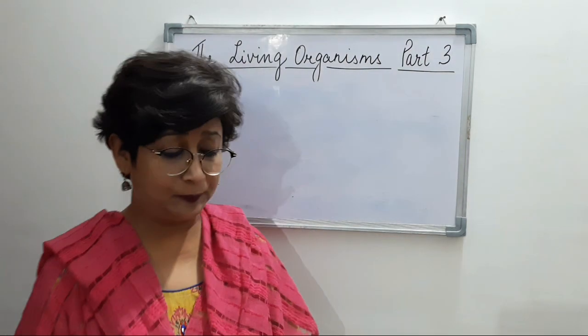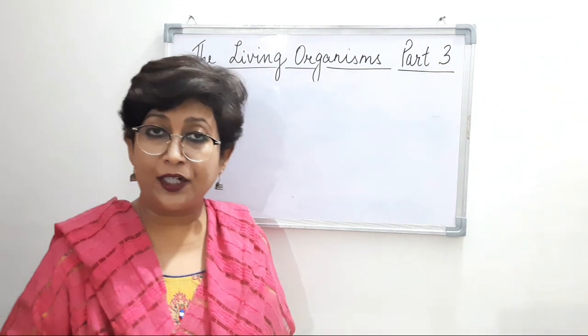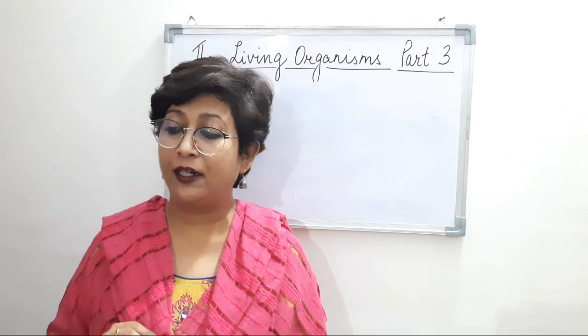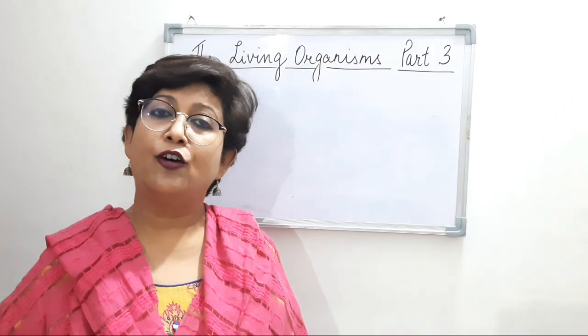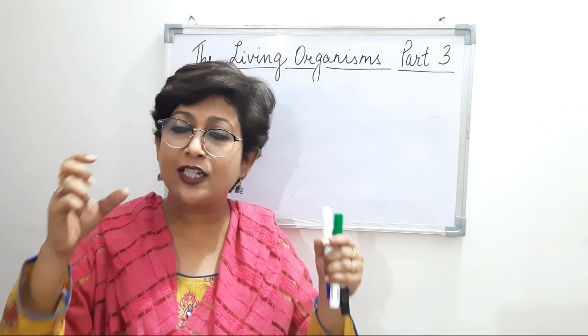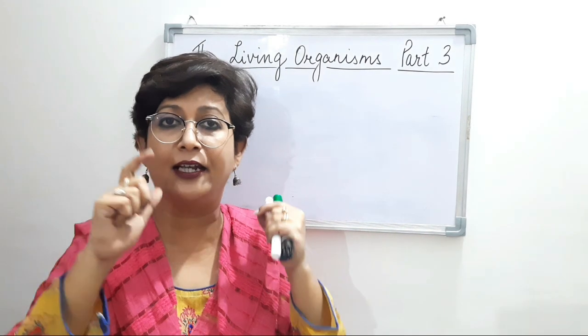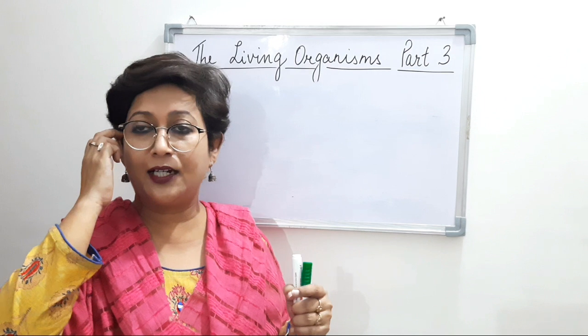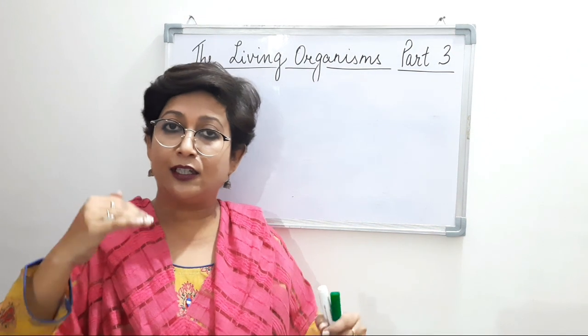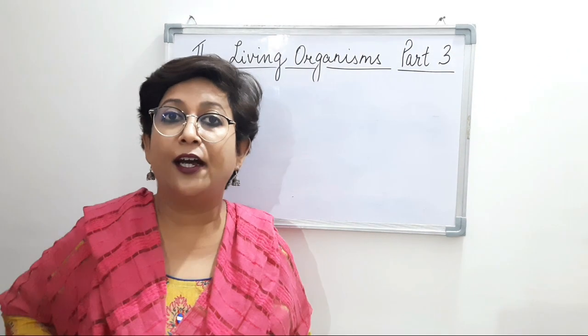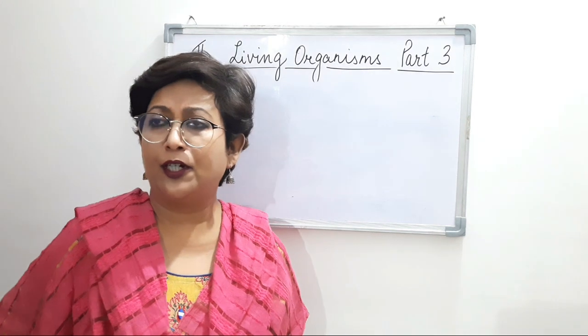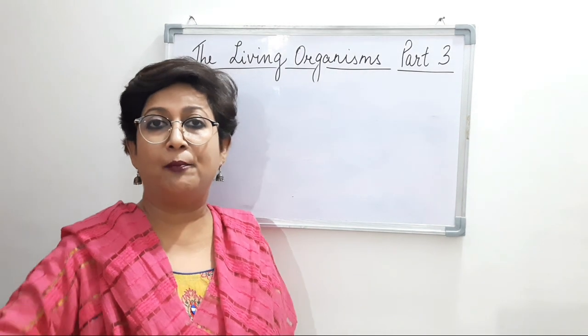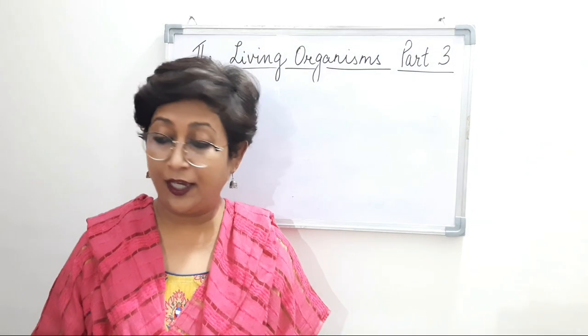Very simply, the order of the taxonomic hierarchy can be remembered by just memorizing one sentence that I'll tell you. It's a very simple sentence, and if you memorize it, it would be easy for you to remember the order of the taxonomic hierarchy.